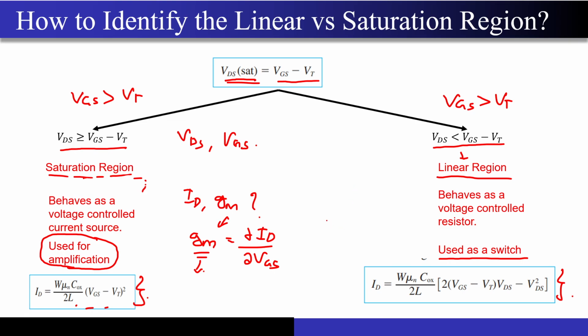And why did we call this a transconductance? We call this a transconductance because the voltage at the third terminal is actually causing a change in the current that is flowing between the first two terminals. I will just repeat it once again. The voltage that I am changing at the third terminal, that is the gate, is actually controlling the current which is flowing between the other two terminals, that is source and drain. That is why there is a term called trans. Trans means nothing but the change in the voltage at one terminal is causing the change in the current flowing between the two other terminals.